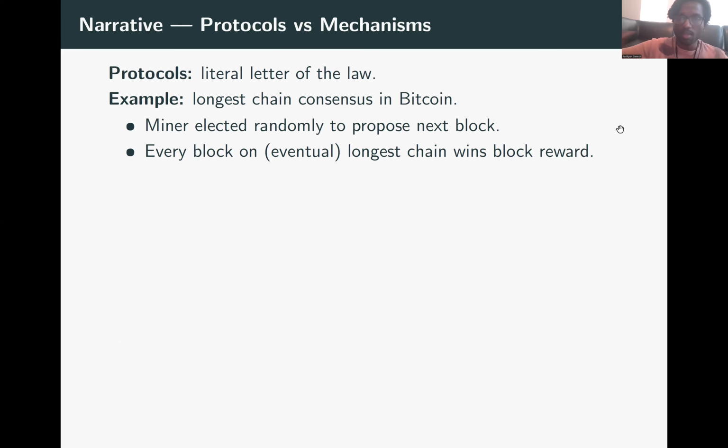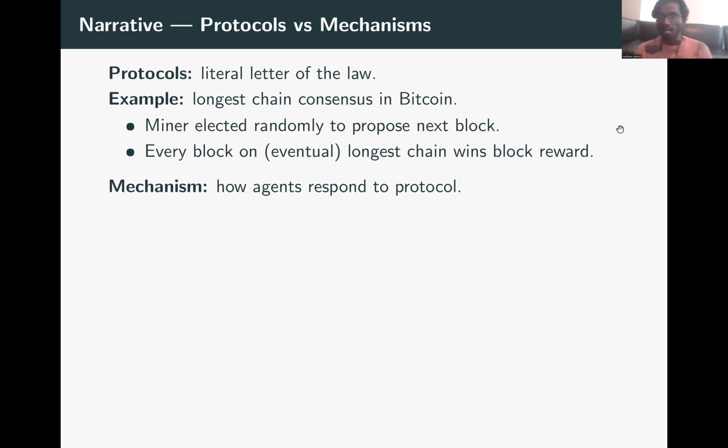And every block that the miner proposes that ends up being on the longest chain will earn the miner a block reward, some reward for doing the work to propose this block. So this is the literal letter of the law that Bitcoin tells its users and miners on how it is being run. The mechanism, on the other hand, consists of both the protocol and how strategic agents respond to this protocol.